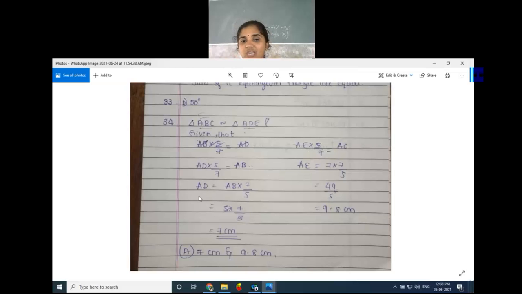So then in the calculation, AD is equal to AB into 5 by 7. When we transfer to this side, 7 by 5, then AB is 5. So 5 into 7 by 5 is 7 centimeter. Then another one, AE we have to calculate, that is 7 into 7 by 5, 49 by 5, that is 9.8. Option A, 7 centimeter and 9.8 centimeter. So we have to use the scale factor. Triangle ABC and triangle ADE are similar triangles, with the scale factor, so AB is 5 by 7 times of AD.